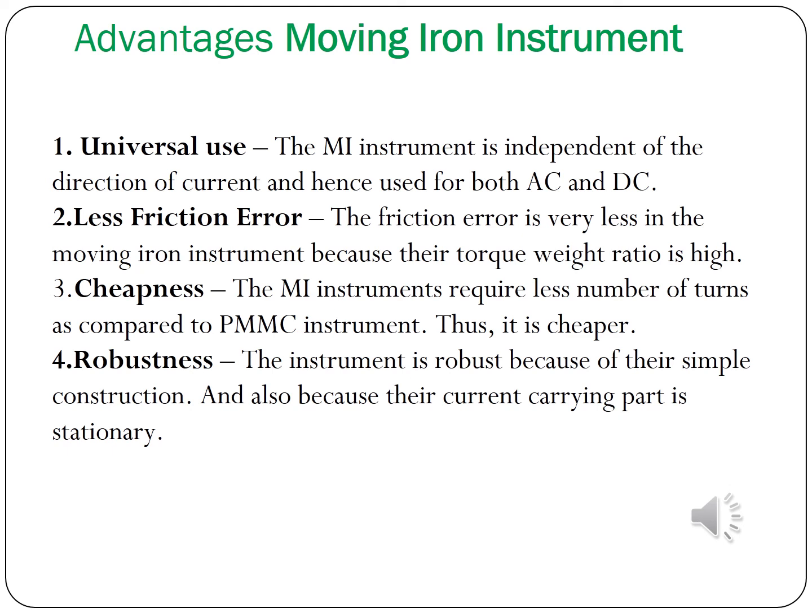Next, cheapness. The MI instrument requires fewer turns as compared to the PMMC instrument, so it is cheaper. The MI instrument is cheaper compared to the PMMC, permanent magnet moving coil instrument. Next, robustness. The instrument is robust because of its simple construction and also because its current carrying part is stationary. So robustness is nothing else but simple construction and a stationary current carrying part.